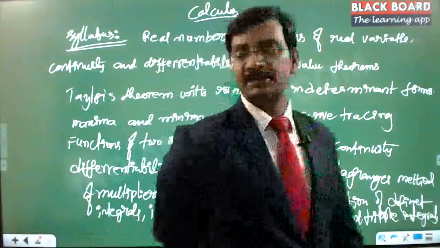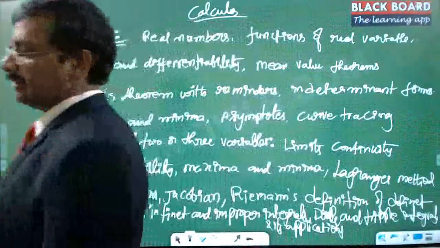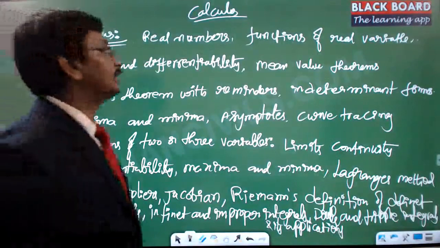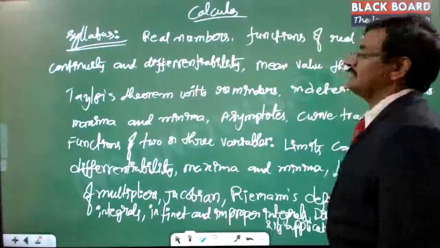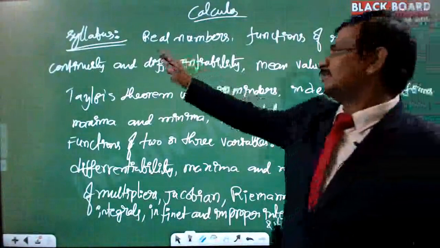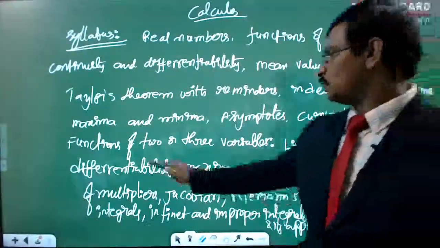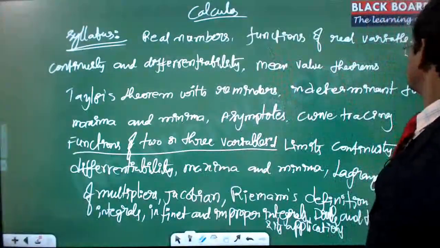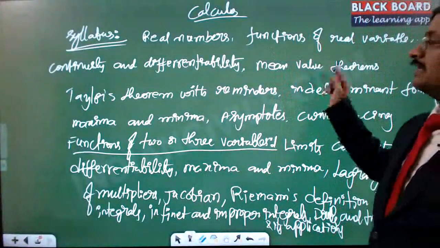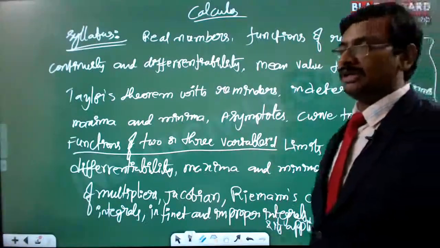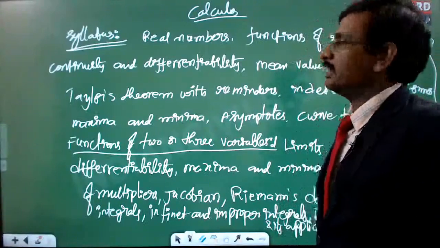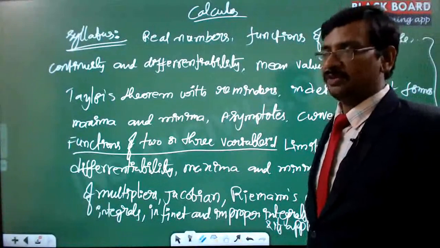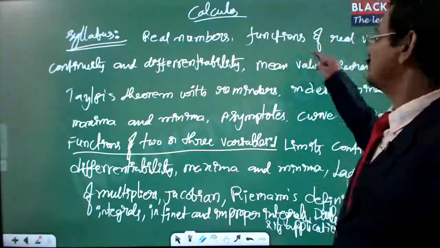Right, so this is the complete syllabus that we will be discussing as part of this calculus topic. You can just read through this syllabus and you will understand what exactly is going to be there. See this, real numbers and functions of real variables, all very base level. If you notice, functions of 2 or 3 variables is there, and it is just a repetition of the same thing we discuss here for a single variable. For a single variable, we take just a variable x, which is an independent variable, and a function of it, and for that function we check the existence of the limit, continuity and differentiability. We will be discussing this as part of that.